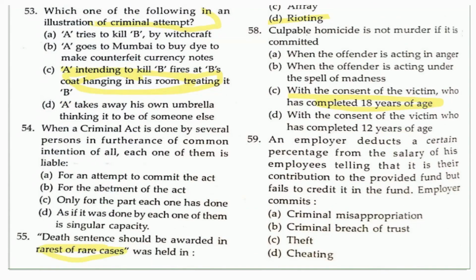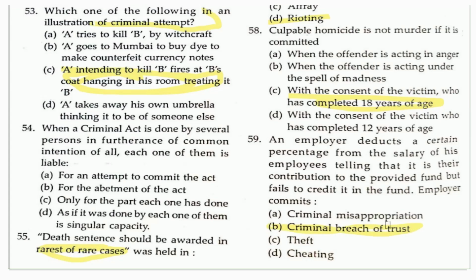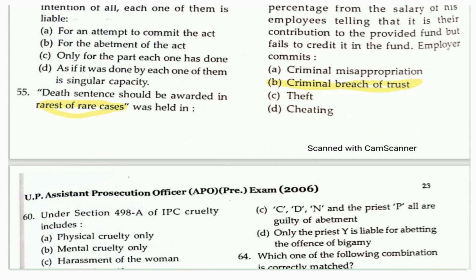The next question asked in the UPAPO 2006: an employer deducts a certain percentage from the salary of his employees, telling them that it is their contribution to the provident fund, but fails to credit it to the fund. What kind of offense has the employer committed? The options are criminal misappropriation, criminal breach of trust, theft, and cheating. You all know that this would be a case of criminal breach of trust, because the money was entrusted to him and he was liable to contribute it to the provident fund, but he did not do that. Therefore, this would be a case of criminal breach of trust.